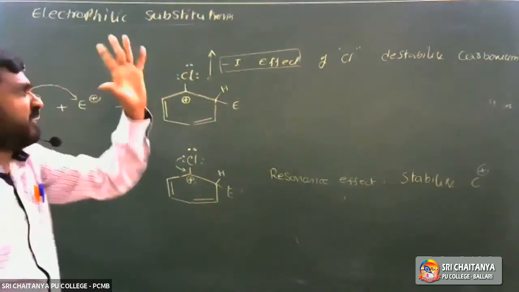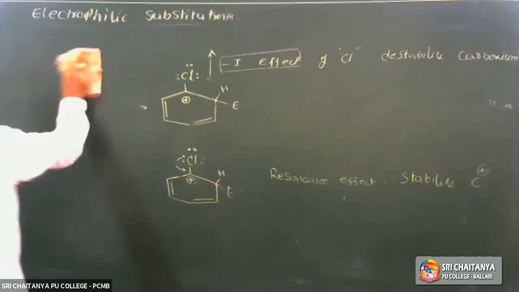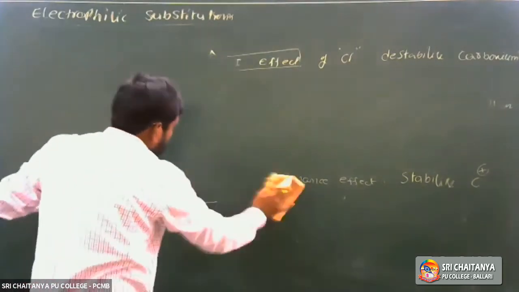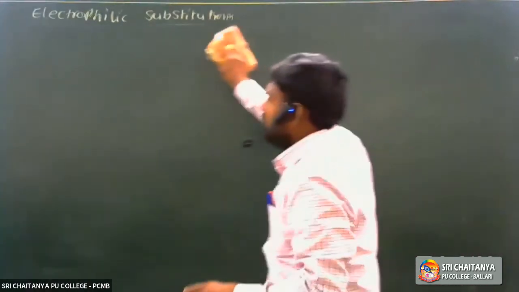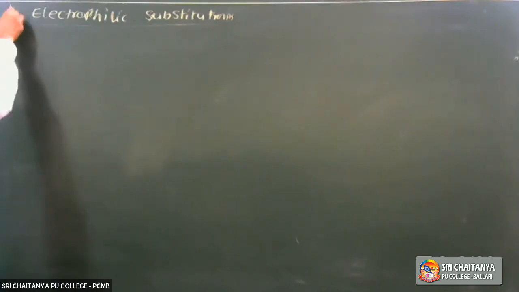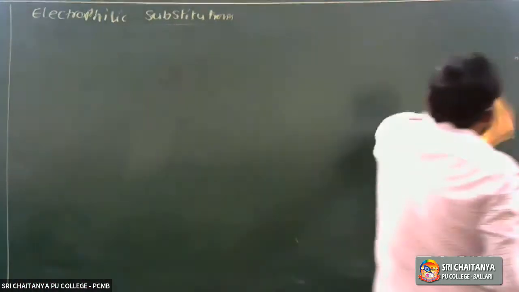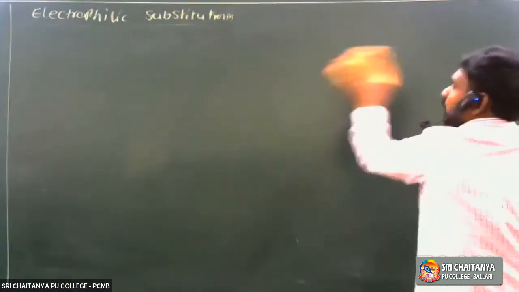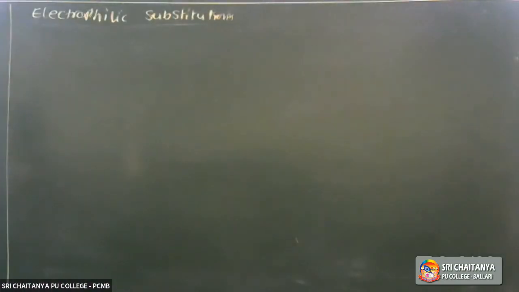These two points are very, very important. So what is the conclusion? It is electron withdrawing, it is an ortho para directing group due to the resonance effect, and it is a ring deactivating group.